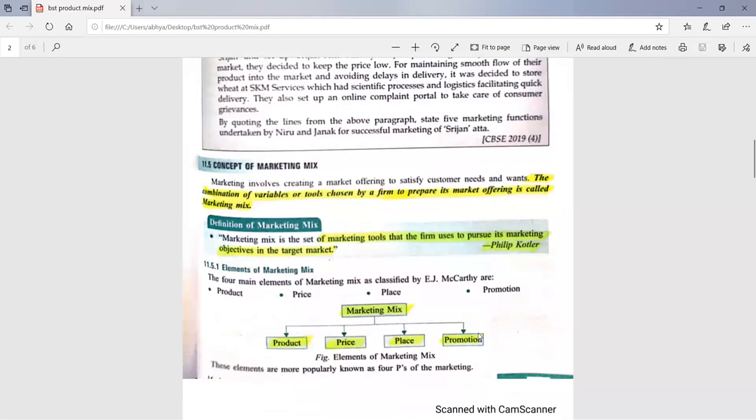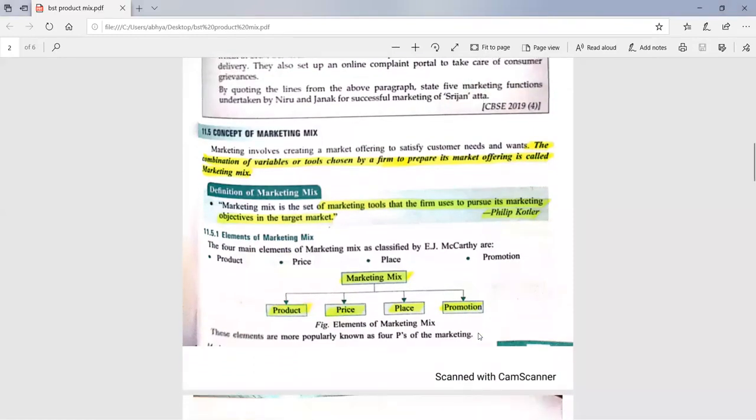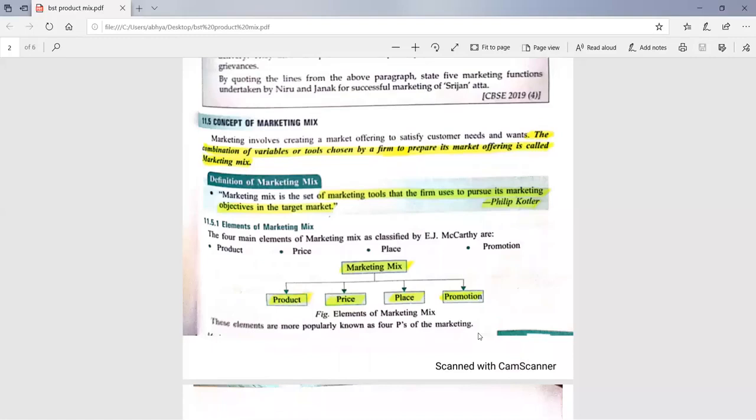Okay. So now I am going to start today's topic, that is the concept of marketing mix. Before going to this topic, you must know all about it. We have already studied that marketing involves creating a market offering to satisfy the needs and wants of present and potential buyers. The real question now is how to create that market offering, which means how to create the product.